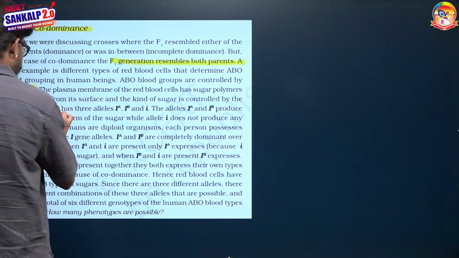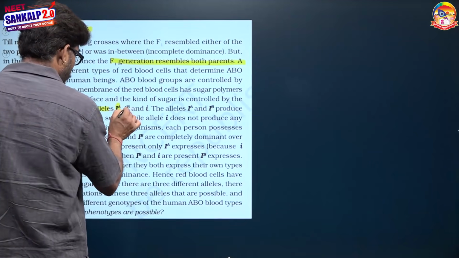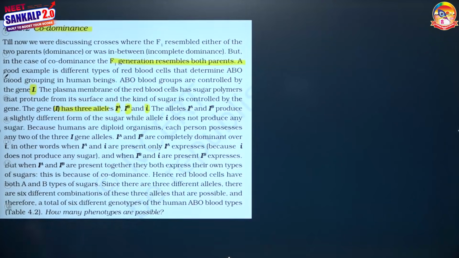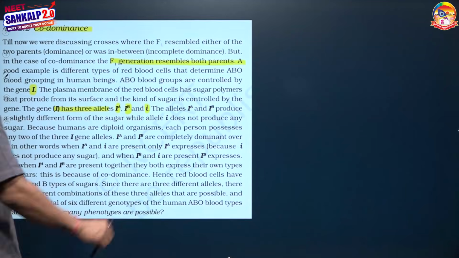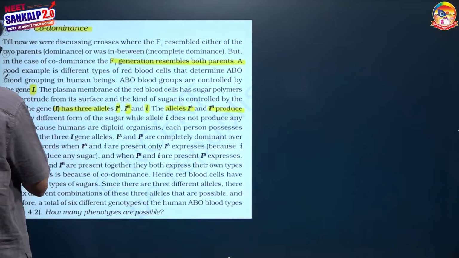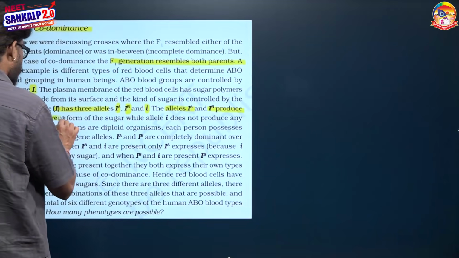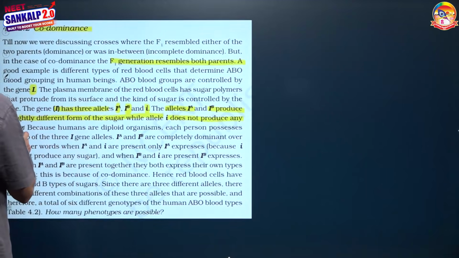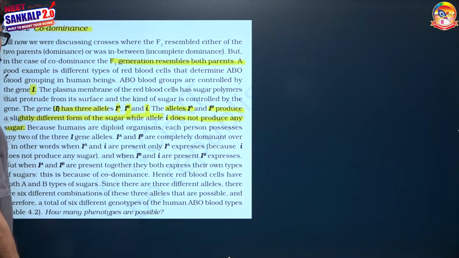The I gene has three alleles: IA, IB and I0. IA and IB are dominant, I0 is a recessive form. So when alleles IA and IB are present, they produce slightly different forms of sugars, while I0 will not produce any kind of sugar over the surface of RBC. Because human beings are diploid organisms, each person will possess any two of the three alleles.